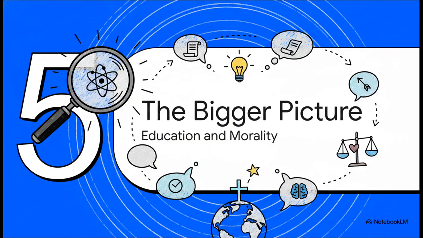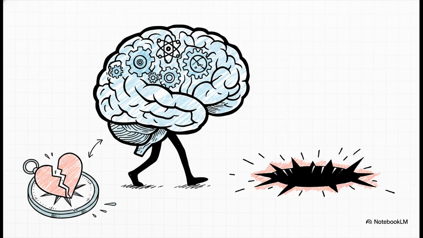Section 5. The bigger picture, education and morality. Let's zoom out from the science lab for a minute and look at the why behind all this learning. The philosophy here, drawn from the Hero Smart Academy, is very direct. Education without morality will hurt. The core idea they present is that simply being smart, knowing how to measure variables, or being highly educated won't actually help much if it leads to bad choices. If we have brilliant scientific minds but completely lack a moral compass, those choices can ultimately hurt ourselves and the people around us.